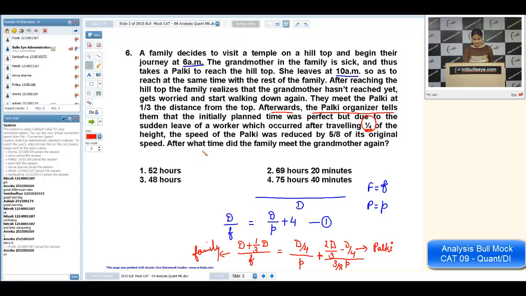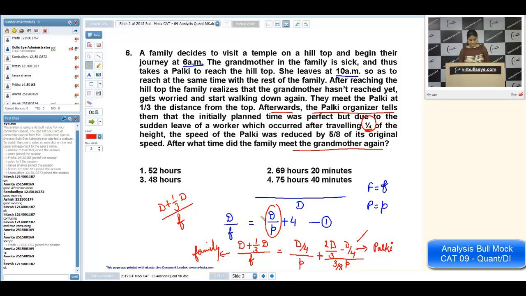Now, what is the question asked? After what time did the family meet the grandmother again? It means we want to calculate (d plus 1/3 d) upon f. Now, we can do one thing. We can take d/p's value from the first equation and use that value in the second equation. Then you will get the required value. Is it okay? I'm leaving the calculation part for you. Are you okay with the concept and the language of the question? You got the meaning? Okay, let us move.